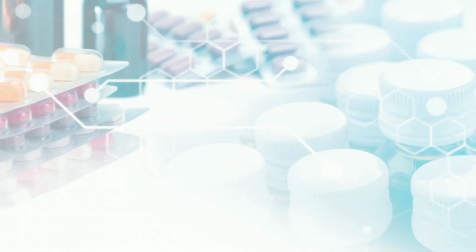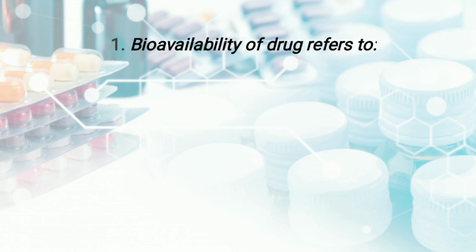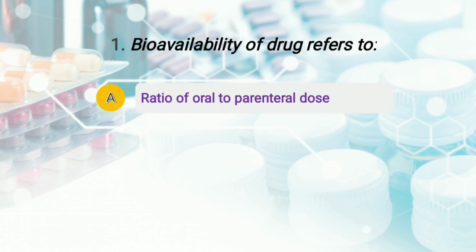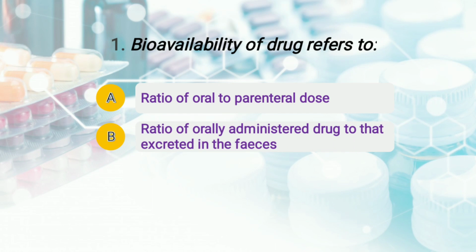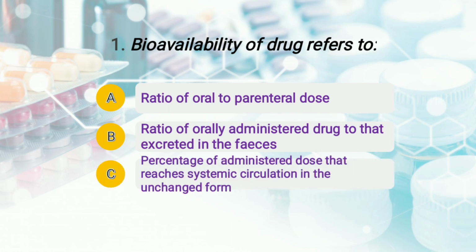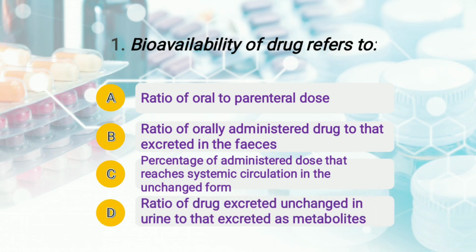The first question is, bioavailability of a drug refers to, and the options given are A, that is ratio of oral to parenteral dose. Option number B, ratio of orally administered drug to that excreted in the feces. Option number C, percentage of administered dose that reaches systemic circulation in the unchanged form. And option number D, that is ratio of drug excreted unchanged in urine to that excreted as metabolites. Yes students, what do you think?